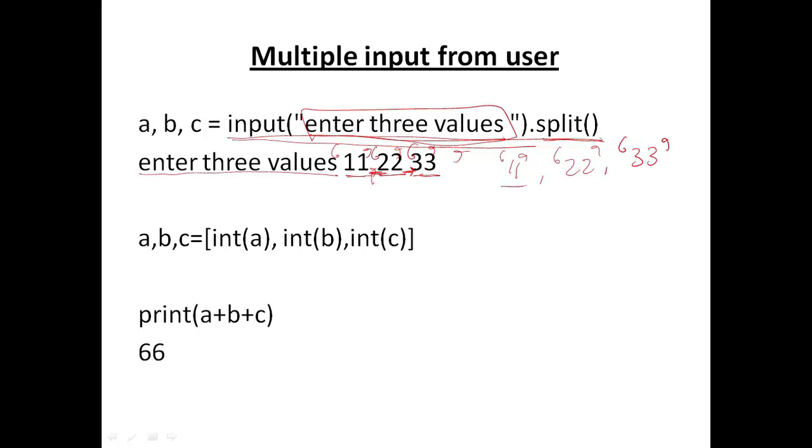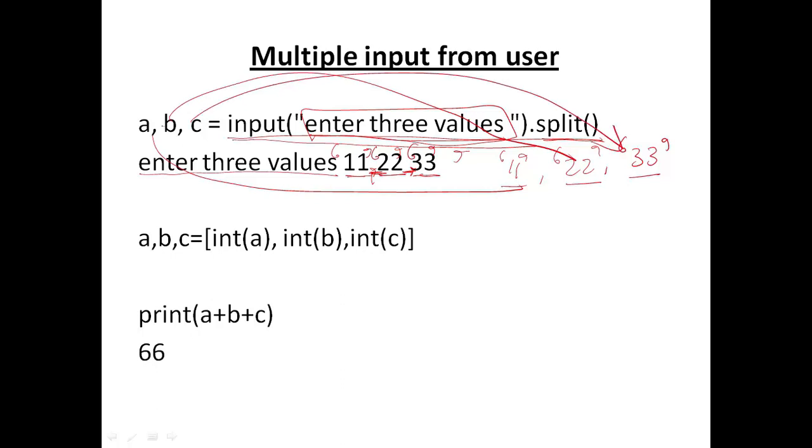Now these 3 string objects are assigned to variables a, b and c respectively. So in this example, if you type more than 3 values, it will give you an error because we have taken only 3 variables at the left hand side.